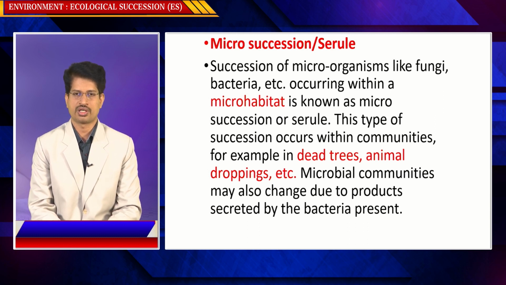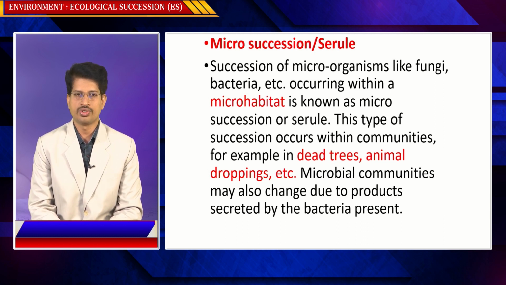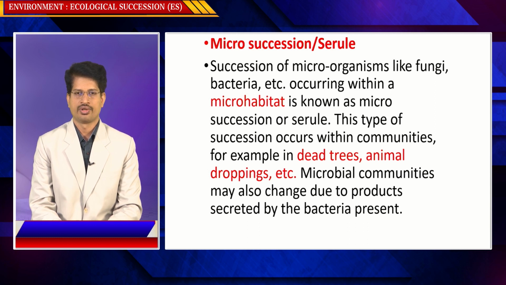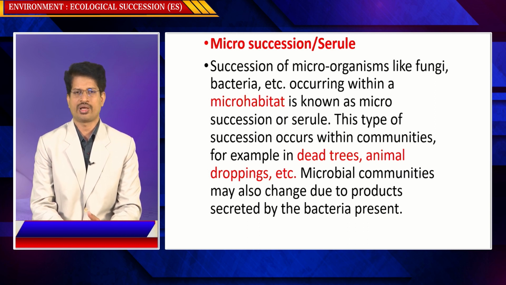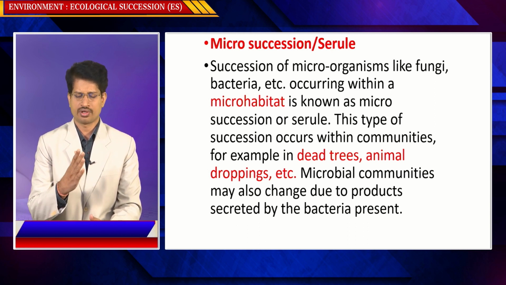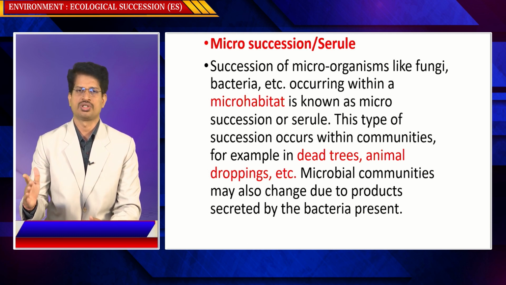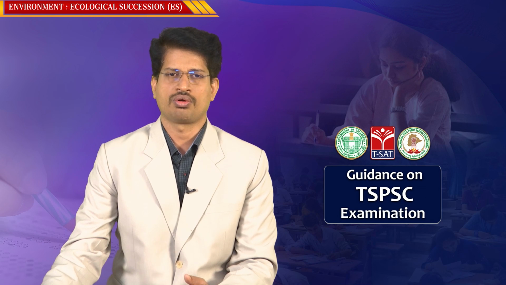This type of succession occurs within communities. For example, in dead trees, animal droppings, etc., there are certain microorganisms existing. Microbial communities may also change due to products secreted by bacteria present. So what happens is gradually even the microorganisms evolve and change, which is known as micro-succession.